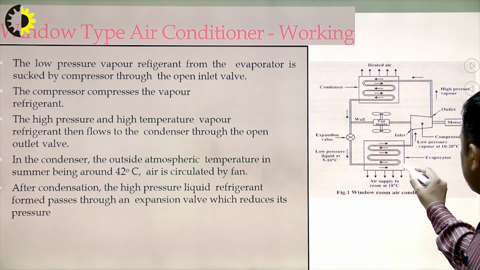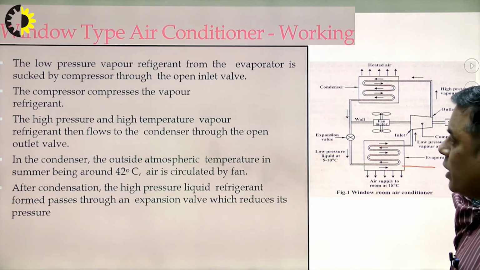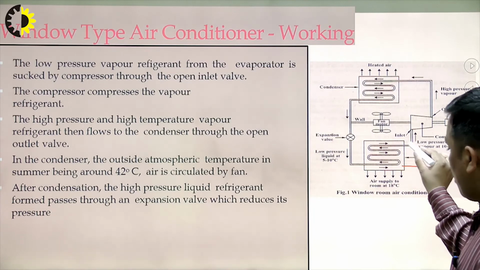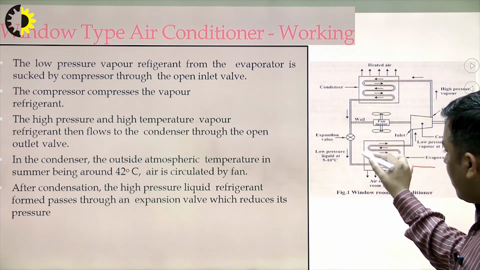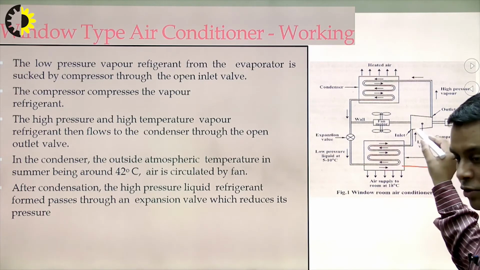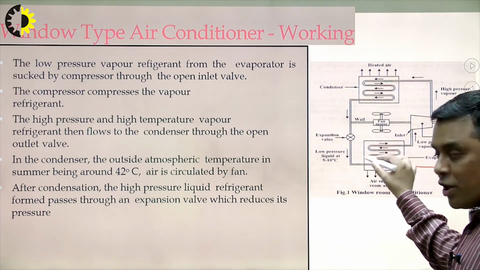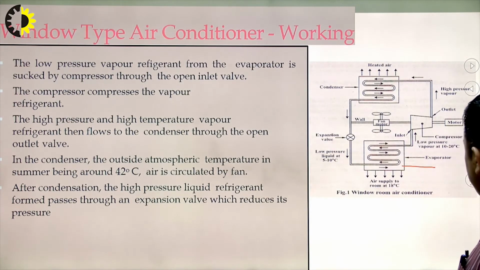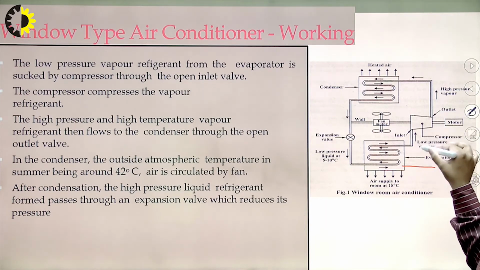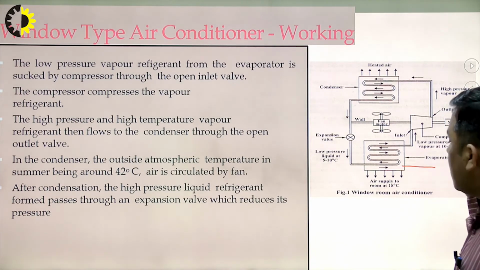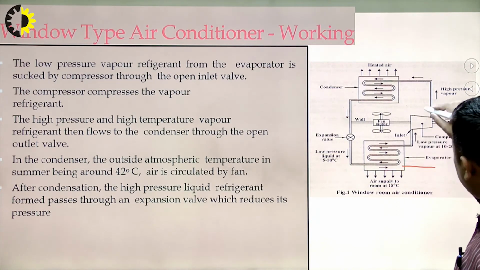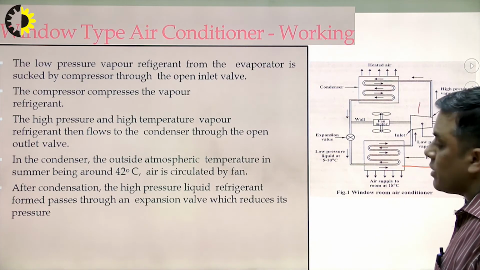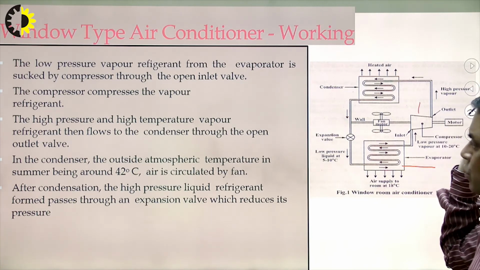In the evaporator, the evaporation of liquid refrigerant takes place, and because of the absorption of latent heat of vaporization, it is converted into low pressure and low temperature vapor refrigerant. That vapor refrigerant enters the compressor.